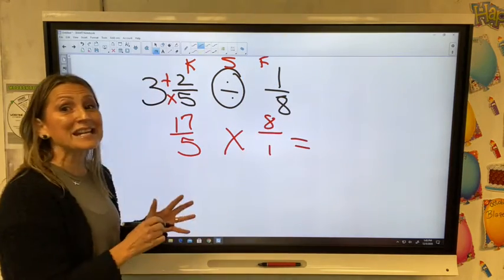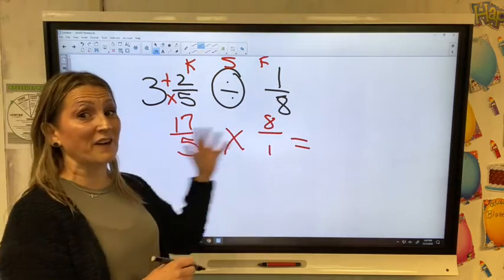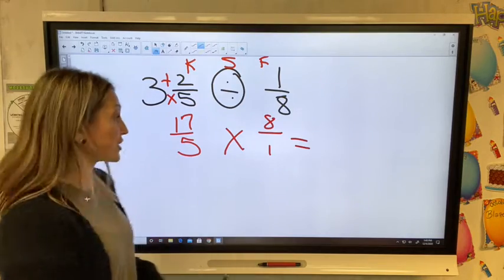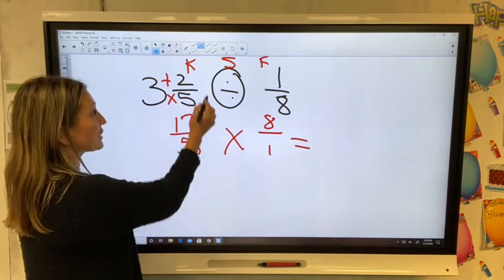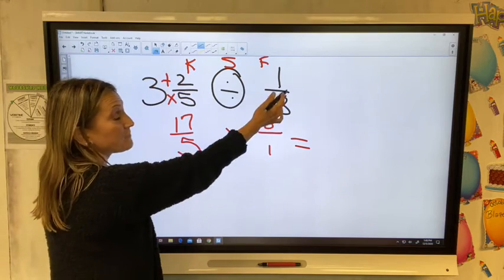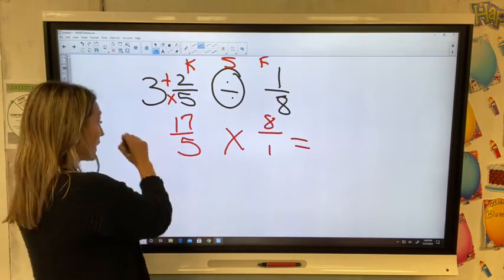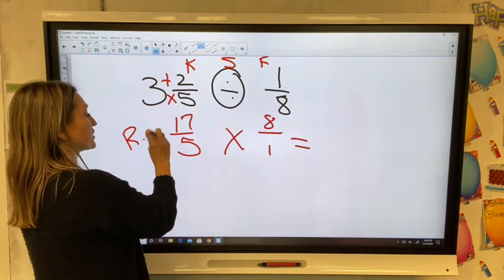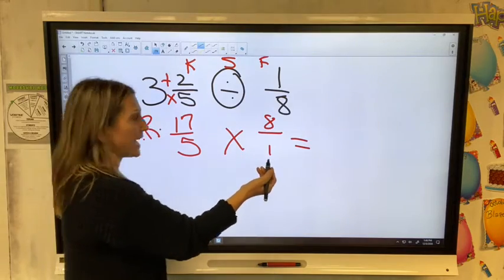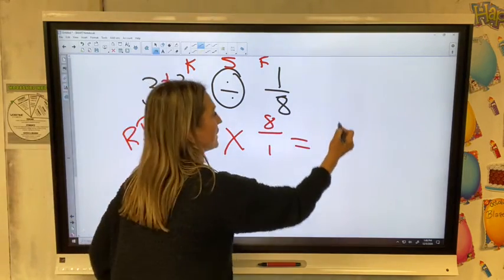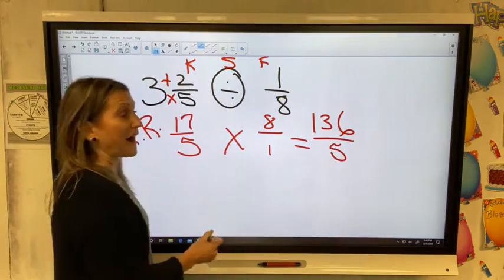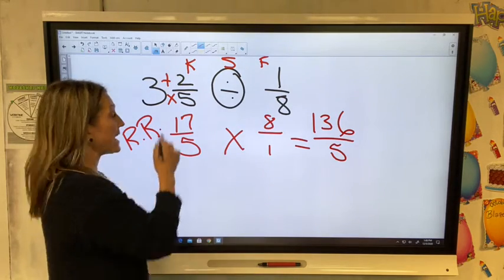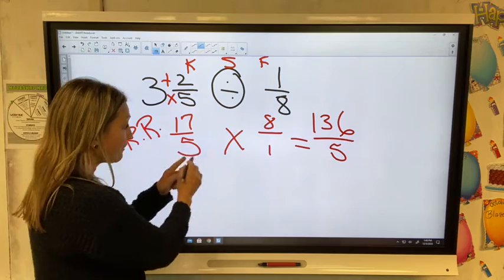It'll be a lot easier for us when we are multiplying and dividing fractions to convert our mixed numbers into improper fractions. Because now, sixth graders, once I've converted this mixed number in this division problem and rewrote my reciprocal rule, I now know it's a multiplication problem. This multiplication problem is 136 over 5. 8 times 7 is 56. Carry my 5. 8 times 1 is 8 plus 5 is 13. And then 5 times 1 is 5.